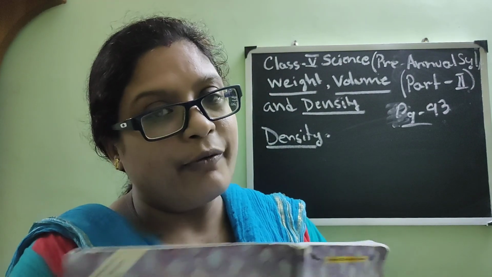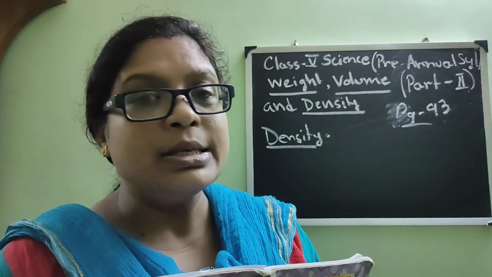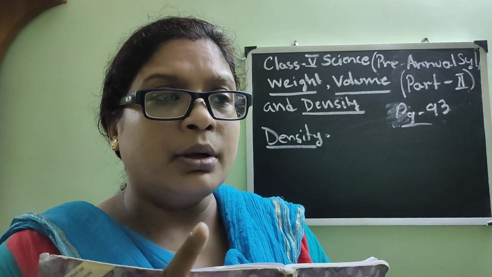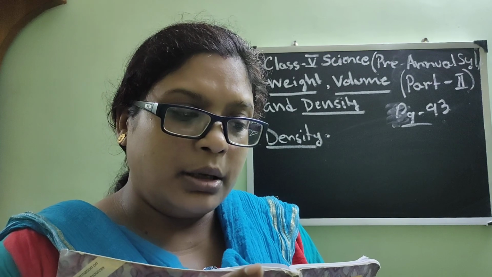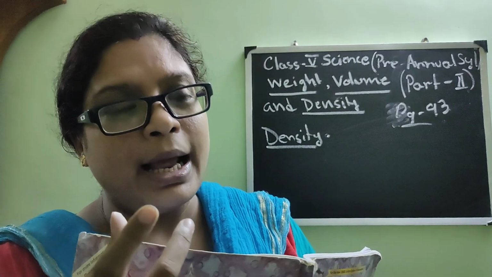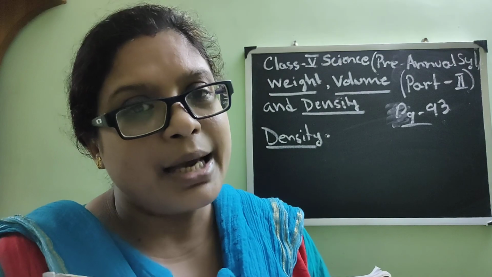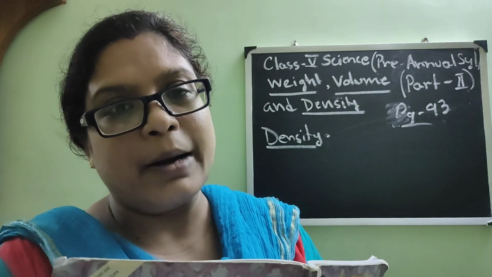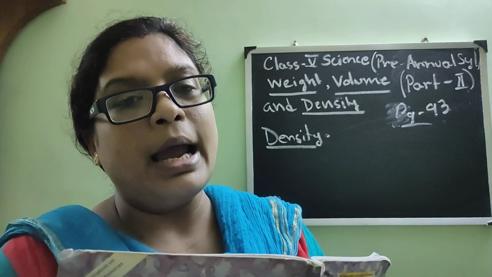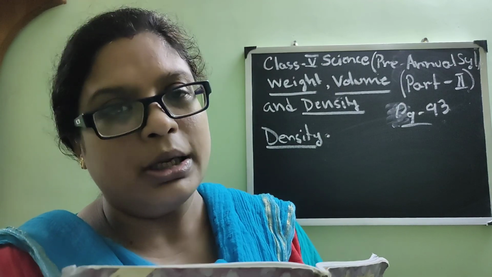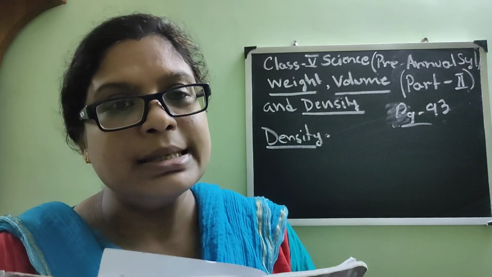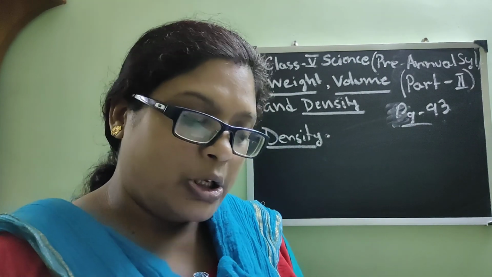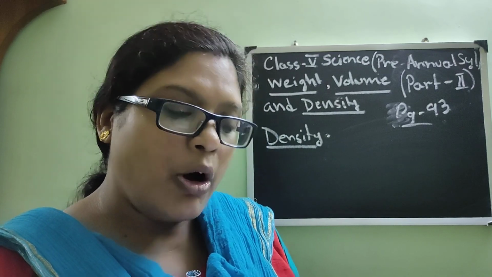As in the previous class I have told you, there are solids, liquids, gases, and even semi-solids and semi-liquids. The molecules and the placement of the molecules will tell us how close they are packed, or how much difference they have between them. So depending on the molecules, the density of a particular object also varies. So it tells how closely molecules are packed.